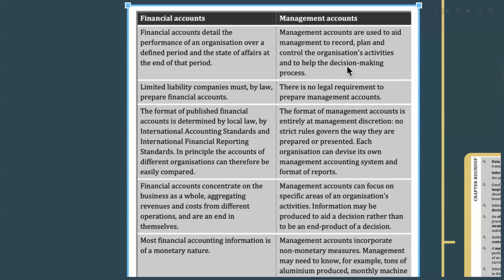Management accounting and cost accounting are very essential branches of accounting. Both help businesses make informed decisions. As I told earlier, management accounting focuses on providing financial as well as non-financial information to internal managers for decision making purposes.